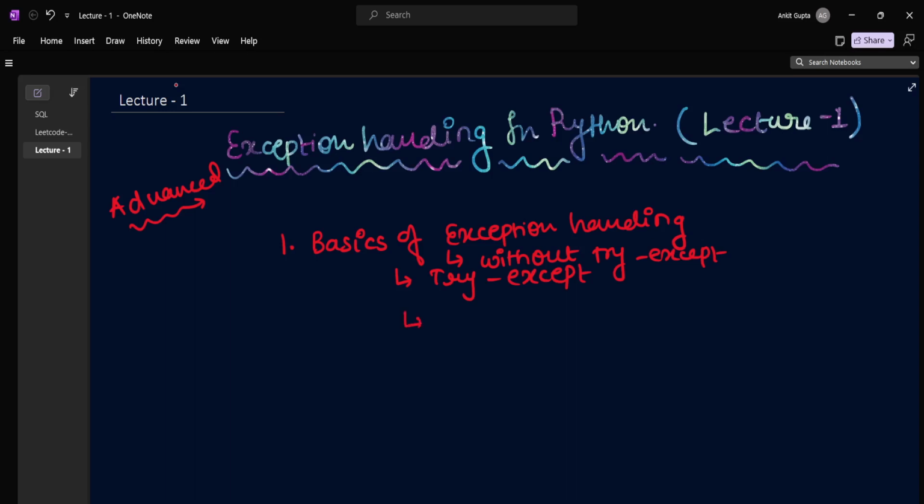Then we would learn the different types of exceptions, right? We'll implement two or three of them. Then we'll learn the syntax like this: try, except, and then the else block.